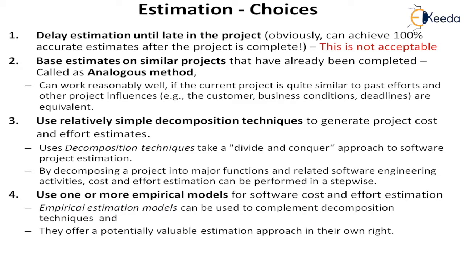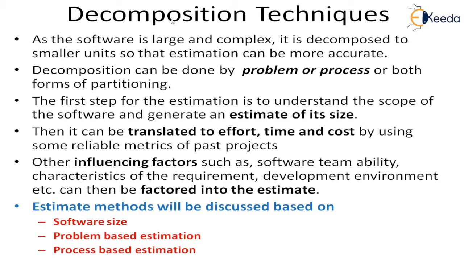We will see this decomposition because the other one is analogy, so there is nothing to learn about it. You just have to go into that. This one we have to learn. So today in this lesson we will concentrate on this decomposition technique, and in a subsequent lesson we will focus on the empirical models. In the decomposition technique, we can do the decomposition in two ways. One is the problem domain, where we decompose into smaller problems or components, or we take the process, that means the activities, the process model, and then we divide it into smaller activities and tasks. So there are two ways.